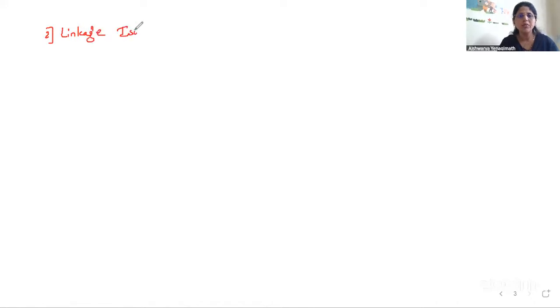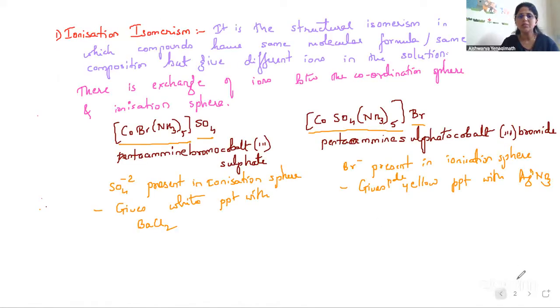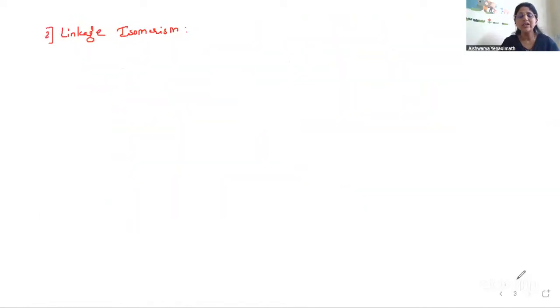So what do I mean by linkage isomerism? Let us see the definition first. Ionization isomerism is clear. So what is linkage isomerism? The name itself tells. In this case, linkage isomerism differs in the mode of attachment.